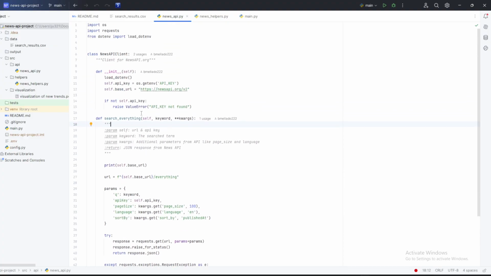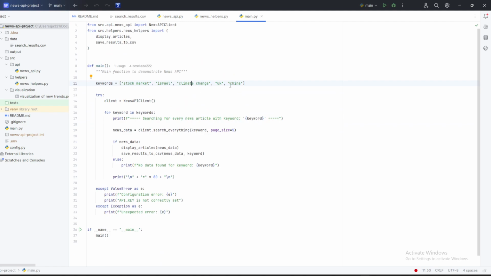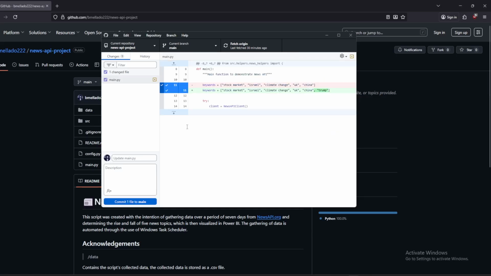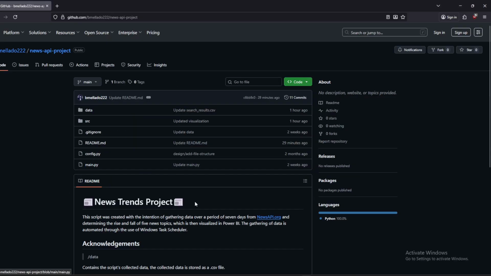Let's say I wanted to get another keyword, right? Again, not related to my political party or whatever. So let's say I wanted to add another keyword. I would go over here and then boom, GitHub would check it and say, hey, this got changed locally. Do you want to add it to the repo that is on GitHub?